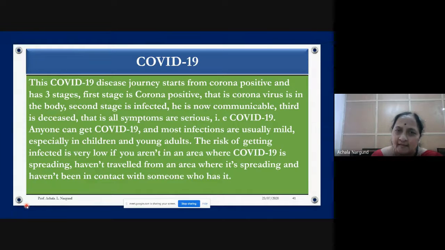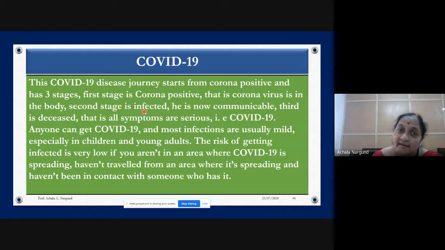This COVID-19 disease journey starts from corona positive. It starts from what happens initially if you come in contact: coronavirus is there in your body. Yes, coronavirus will come in our body. You may get cold and cough. Don't worry about that. It is corona positive. Think positively only. It has 3 stages. First stage is corona positive, that is, coronavirus is in the body.